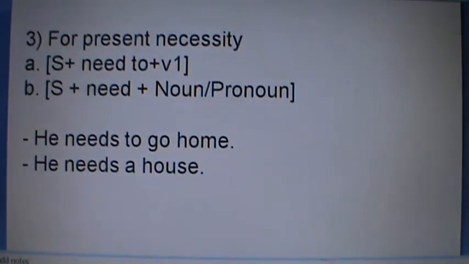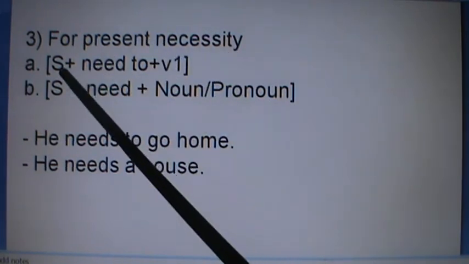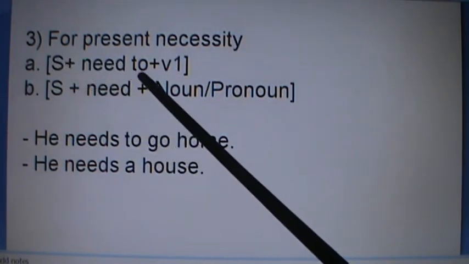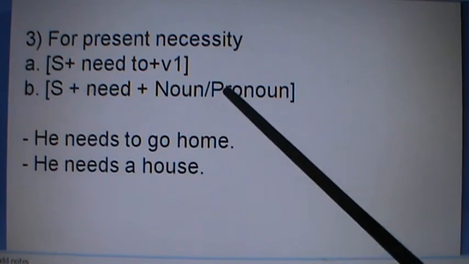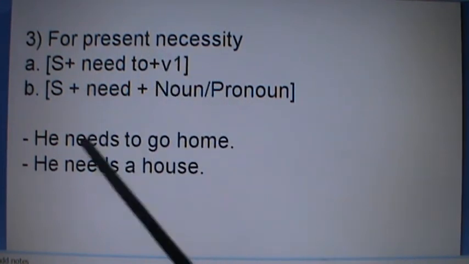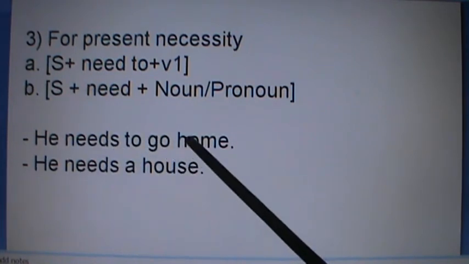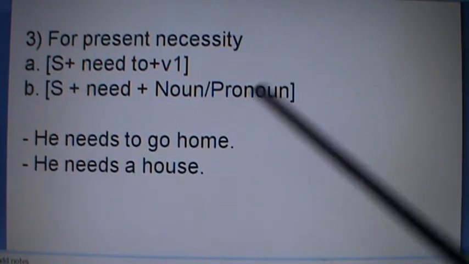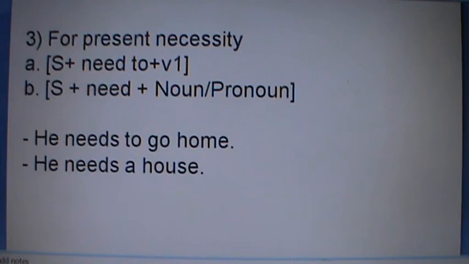Similarly, number 3, for present necessity: subject plus need to plus verb 1, or need plus noun or pronoun, you can use if you want to show any necessary statements. For example, he needs to go home. ऊ घर जानु आवश्यक छ. He needs a house. उसलाई घर आवश्यक छ.